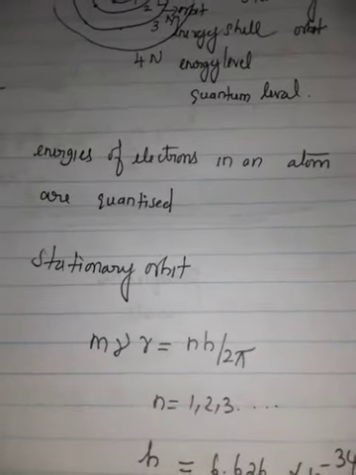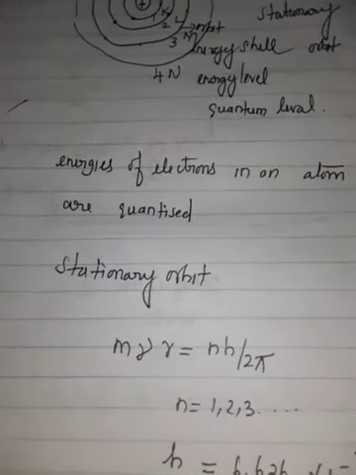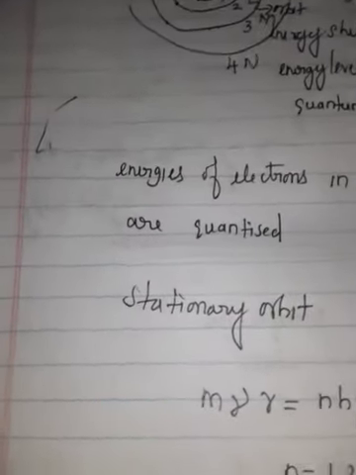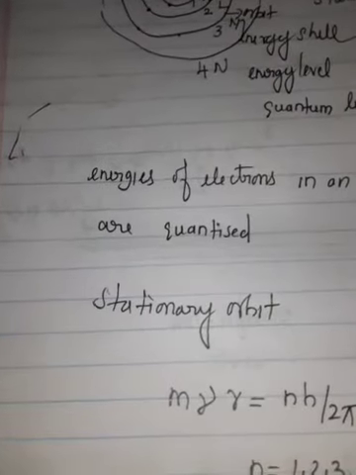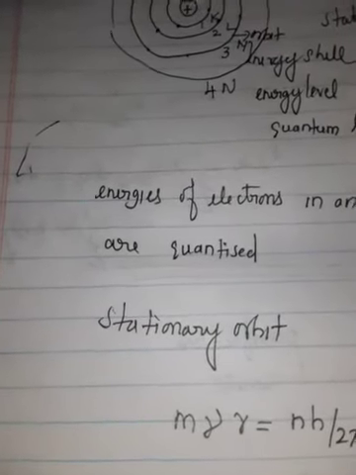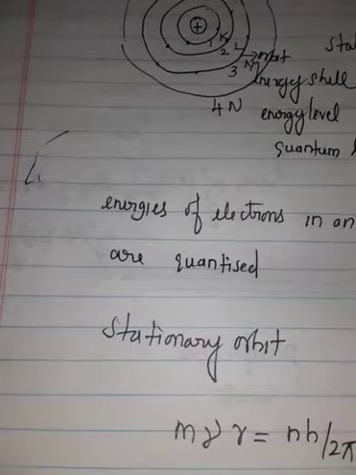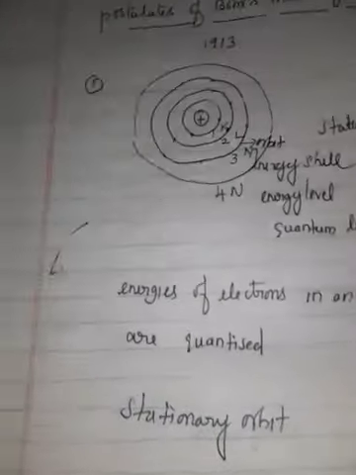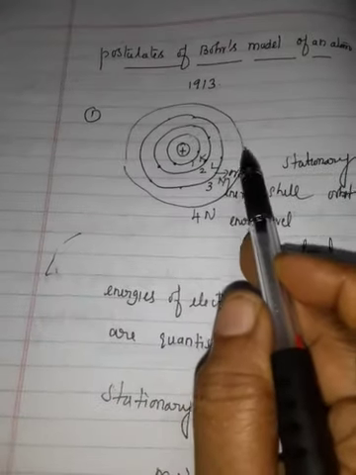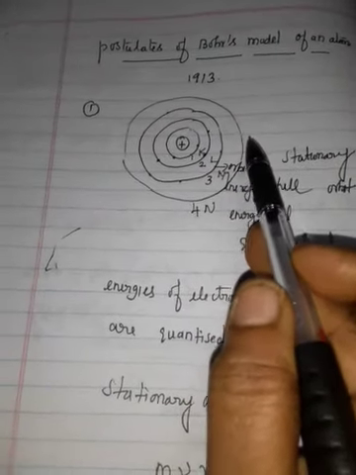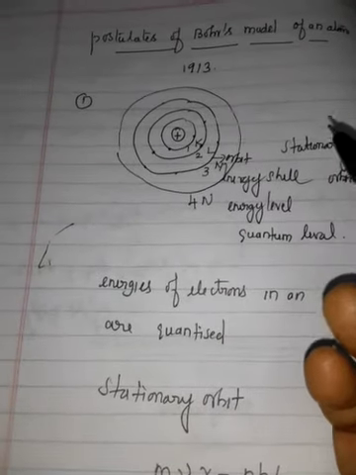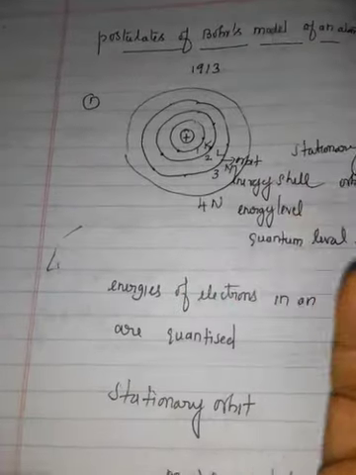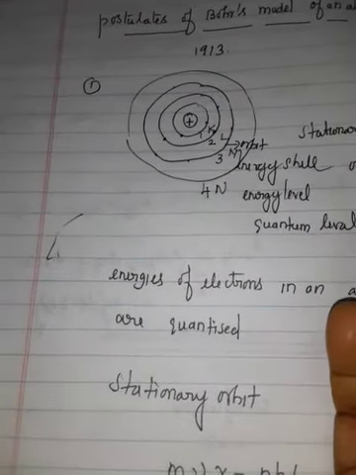Third point: if an electron jumps from one stationary orbit to another, it will absorb or emit radiation of a definite frequency, giving a spectral line of that frequency, which depends upon the initial and the final level. That is, shortly, when an electron jumps from one level to another level, it needs some extra energy. So it gains some energy. When an electron jumps back to the lower level, it radiates some amount of energy in the form of radiation.